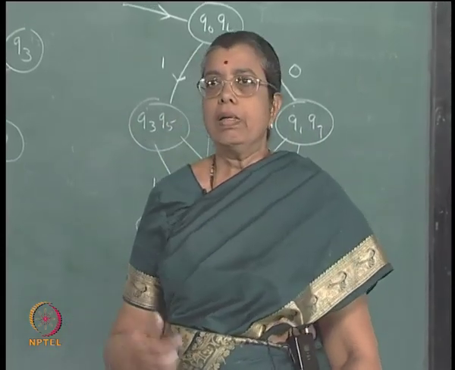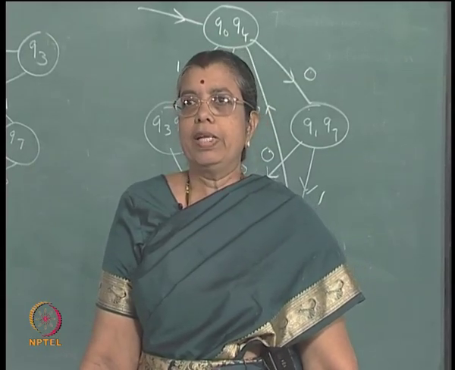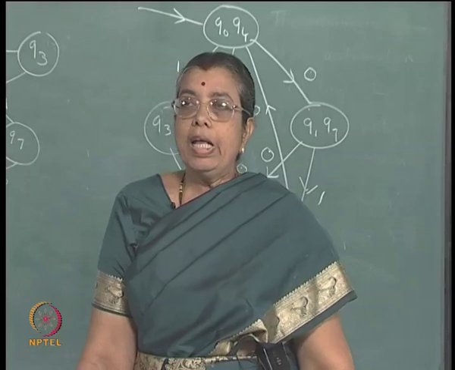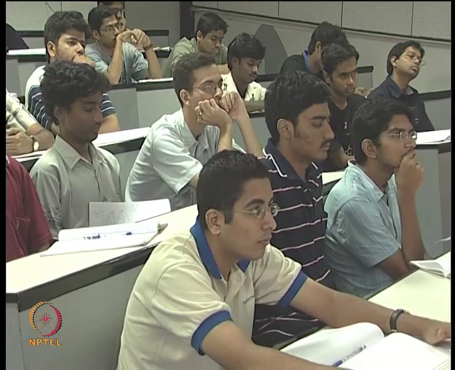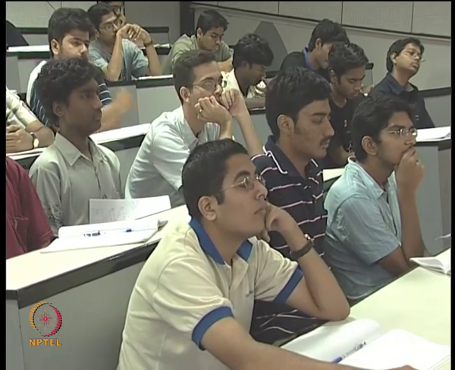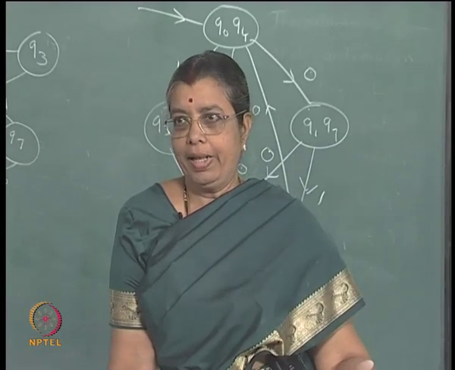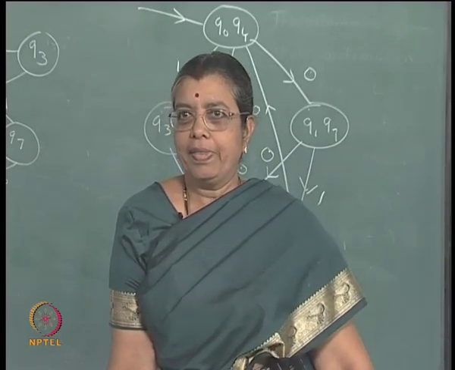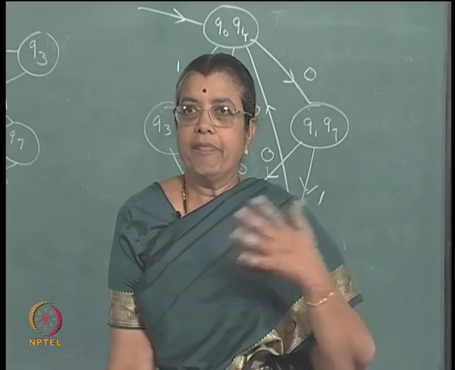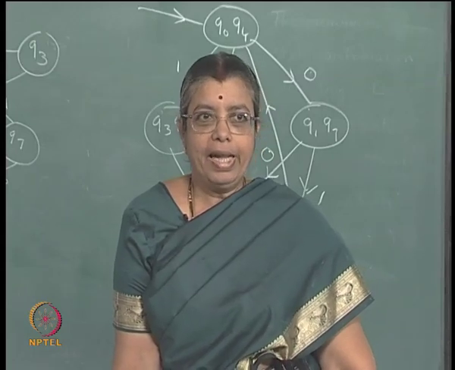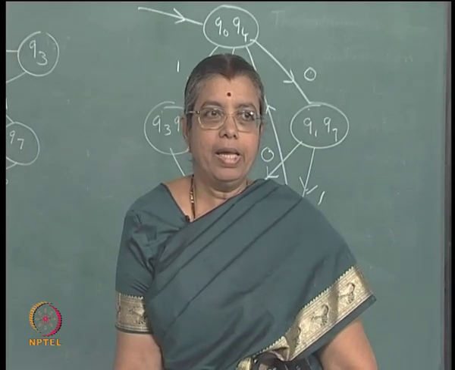Now, having done the minimization of deterministic automata, we have considered deterministic finite state automata and minimized it. If you remember what we did in the earlier classes, we considered a non-deterministic FSA having 2 zeros in the middle or 2 ones in the middle, and then constructed the DFSA. That was not difficult, but we ended up with 9 states or something like that by subset construction, but the 9 states can be minimized and you get only 4 states.